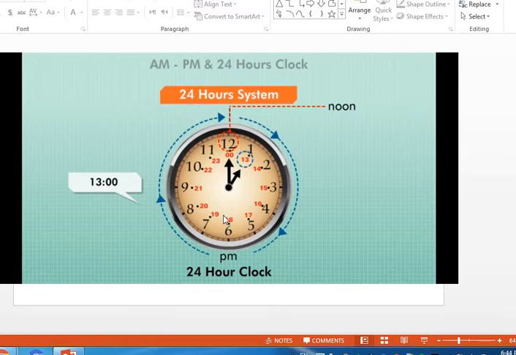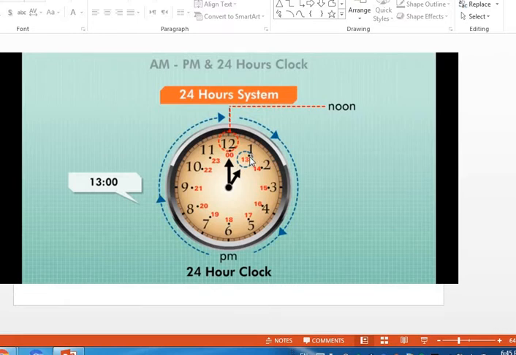Okay, here we have a 24-hour system, the 24-hour clock. This is a new one, but some countries and some people are used to it. So I have here 12, 1, 2, 3, and so on until I get to 12. But they don't say 1 PM.